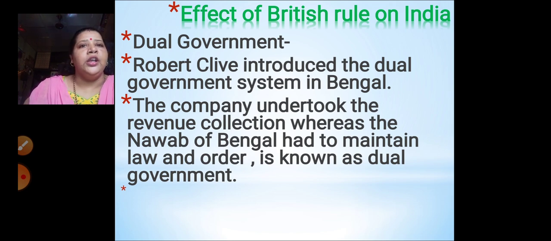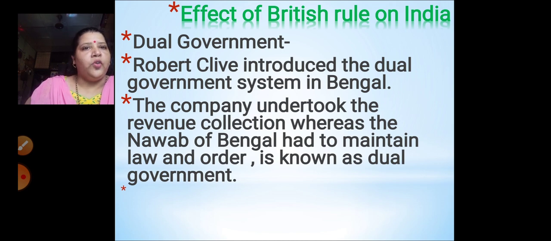The first thing is dual government. The word dual here means double. Double government was being established in India. Robert Clive, a British officer, introduced the dual government system in Bengal first.